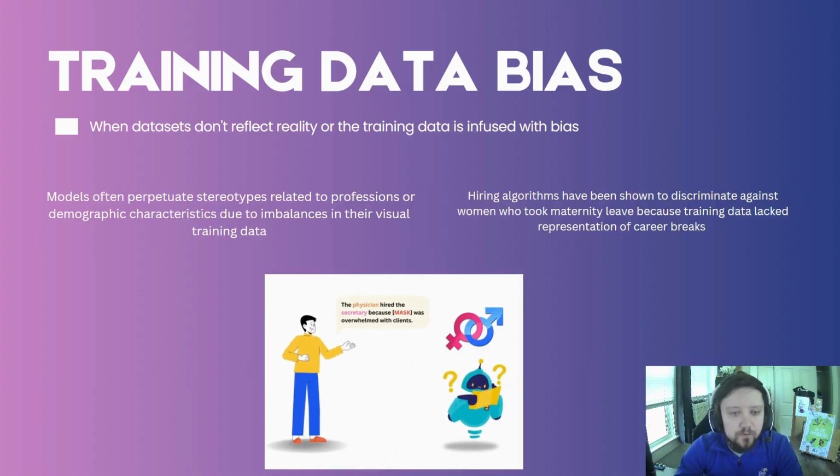So in this case, for instance, models will actually have stereotypes. If I ask it for a letter of recommendation for a man versus a woman, it's going to give me very gendered language, and the language it's going to use is going to be much different for the man versus the woman. The same sort of bias that we try to get away from when we write letters of recommendation as educators, right? These hiring algorithms have already been shown to discriminate on things like this. For instance, it discriminated against some women on maternity leave because the training data lacked the representation of their career breaks, right? And so it was biased against them.